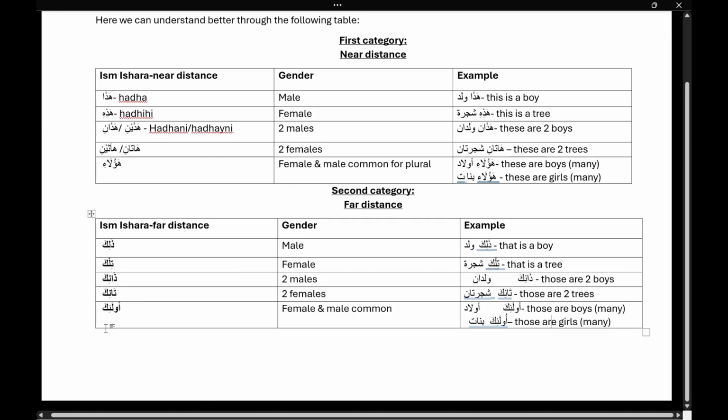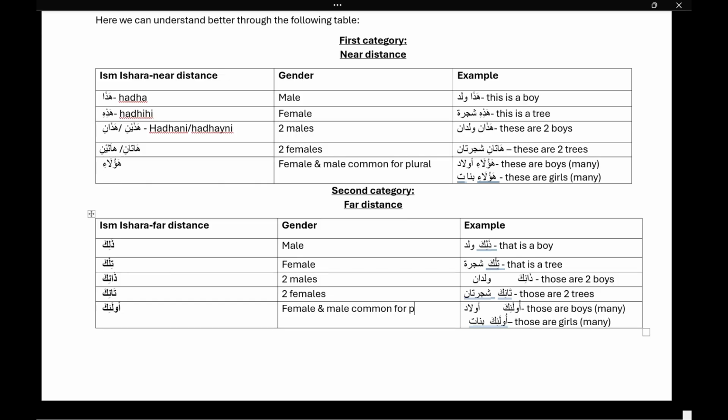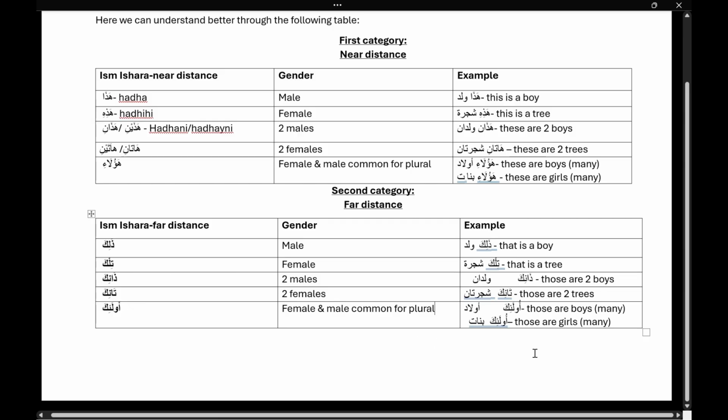Then ulaika. Ulaika is common for male and female and common for plural. Same like haulai is common, here ulaika is common for many boys or many girls. For example, those are boys, meaning more than two, so you will say ulaika aulad.